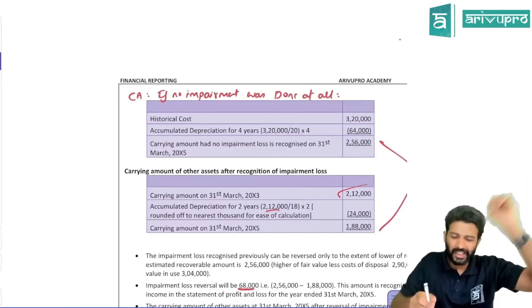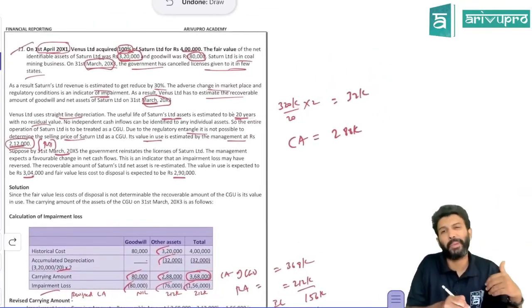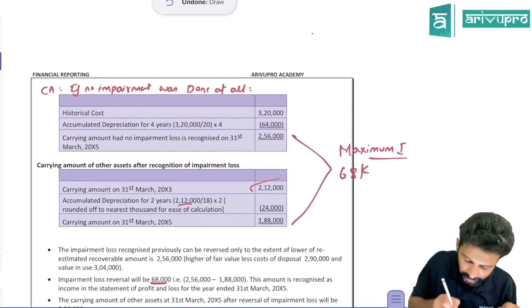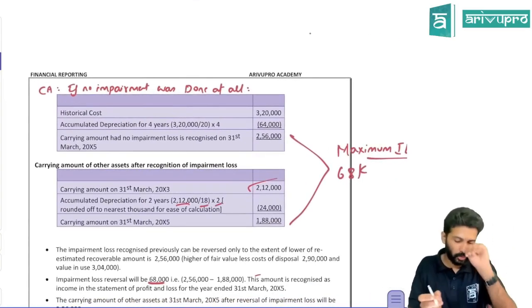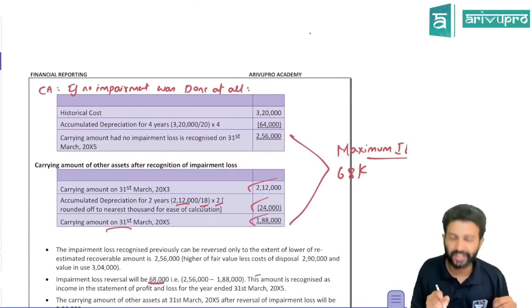2,80,000. Initially the life was how much they told? Initially the life was 20 years. 2 years is already passed. That means life remaining is only 18 years. In 2 more years you have already used. That means the depreciation on other assets will be 24. So carrying amount of other assets is 188.